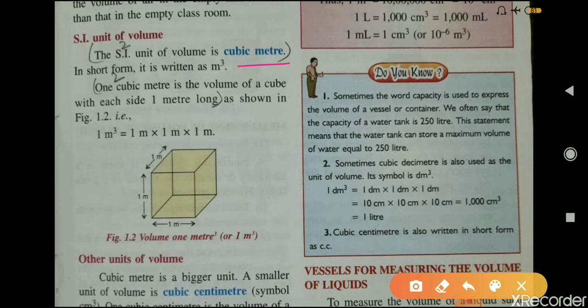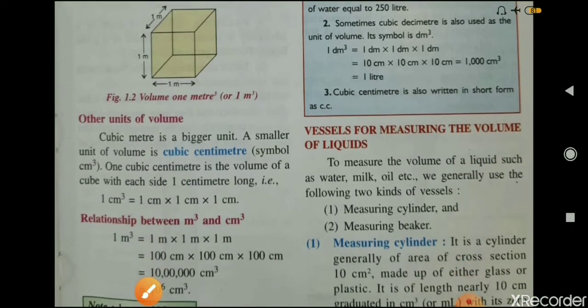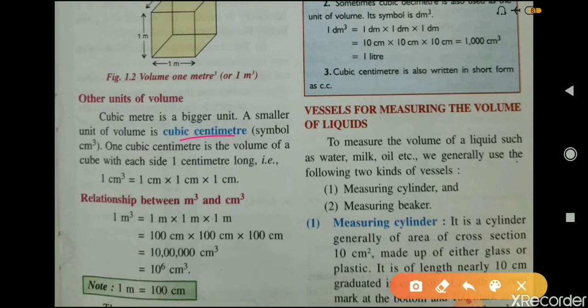Cubic meter is an SI unit of volume and it can be written as meter cube. 1 cubic meter is the volume of a cube with each side 1 meter. Means this SI unit, 1 cubic meter, is equal to the volume of a cube with each side 1 meter long. Now other units of volume are cubic centimeter, and 1 cubic centimeter is the volume of the cube with each side 1 centimeter long. That is, 1 centimeter cube is equal to 1 centimeter multiplied by 1 centimeter multiplied by 1 centimeter.